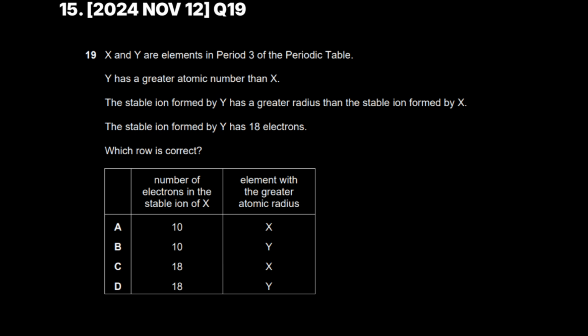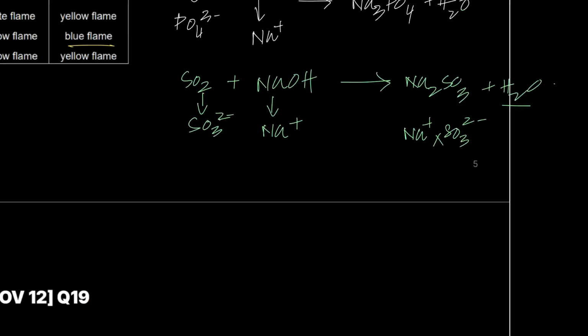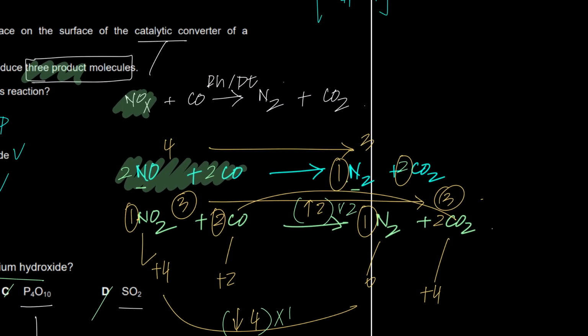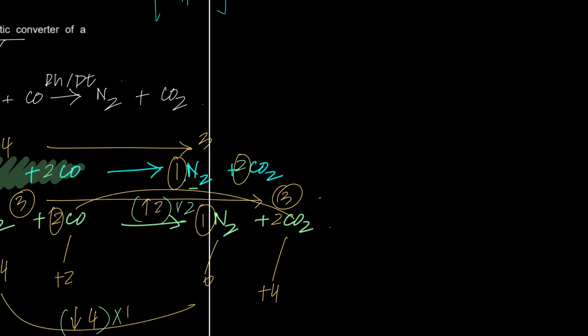Sir, shouldn't we have half and 2 above for nitrogen to be balanced? Where? Which question are you talking about? I'm talking about this question right here. I already balanced it with half, but I wanted whole numbers, so I multiplied this entire thing with 2. Come on. I hope you've gotten this, right?